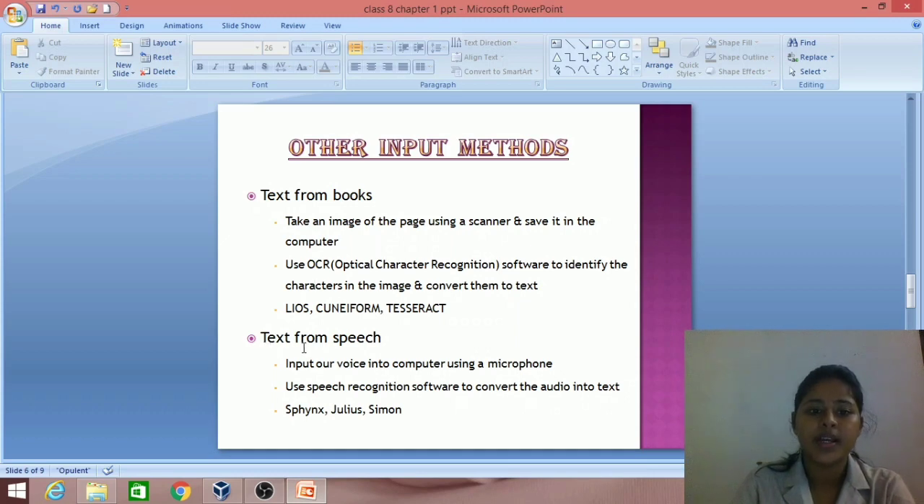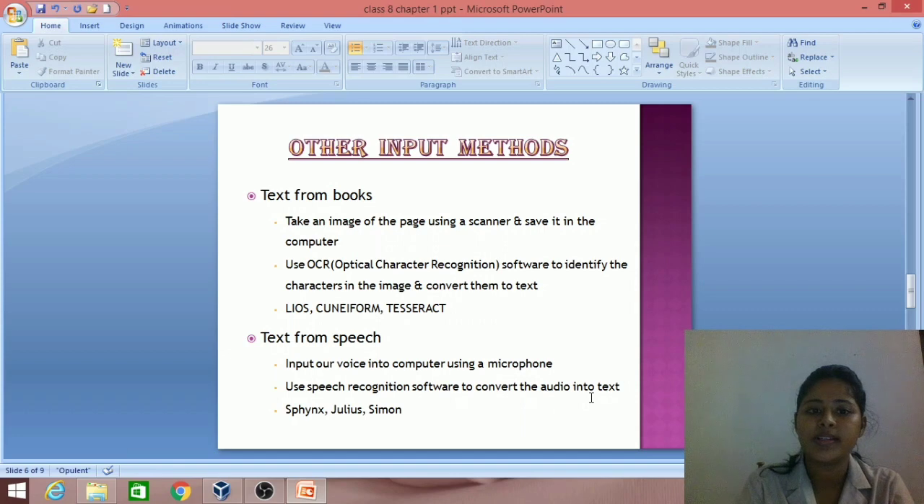And the second method is text from speech. The people who cannot see what is displayed on the monitor, they can use this method. What they have to do is, they have to input the voice into computer using a microphone. Then there are speech recognition softwares to convert the audio into text format.